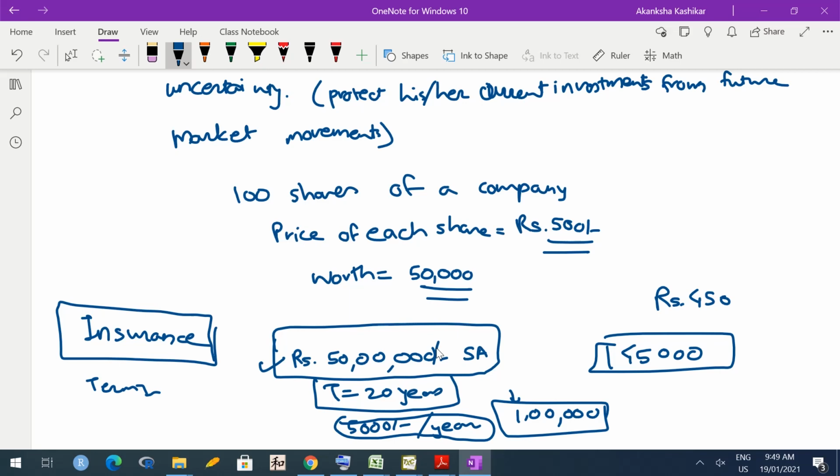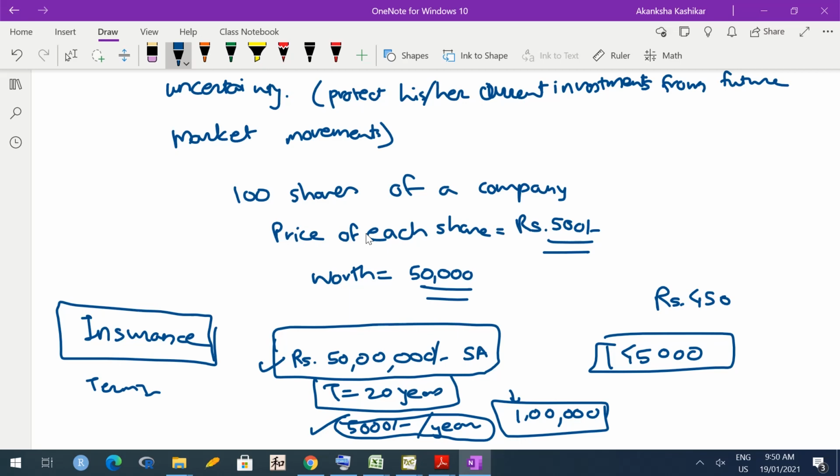So the uncertainty is about time here, and that uncertainty is replaced by a small certain loss per year. So here the loss is certain, and the amount is certain, and you also know when you are going to lose this money. For example, if your premium is payable in December, you know that every December you have to keep aside 5,000 rupees for this. So the uncertain big loss is being replaced by a series of small certain losses, and that's okay because you want that protection from uncertainty. That is exactly what a hedger tries to do.